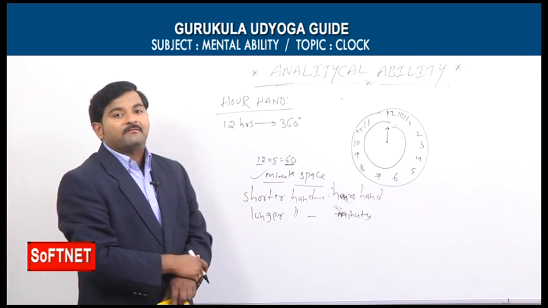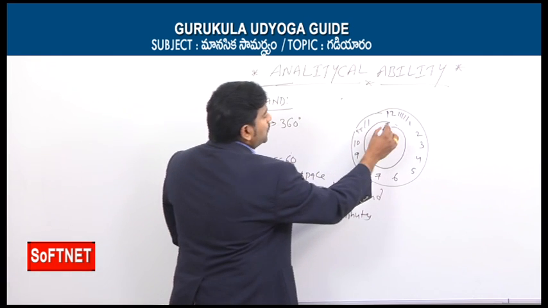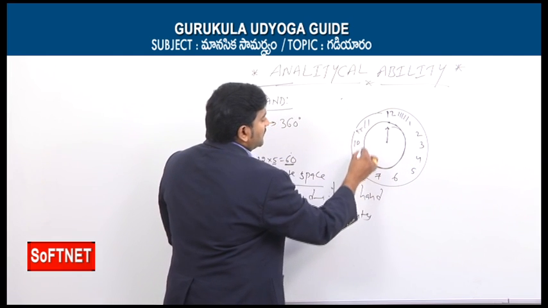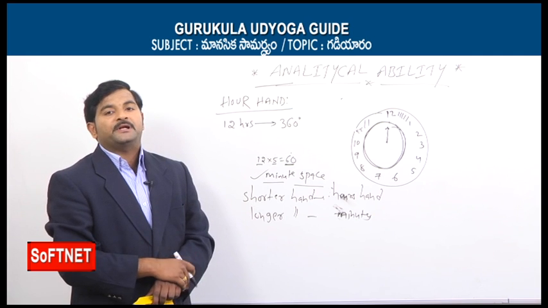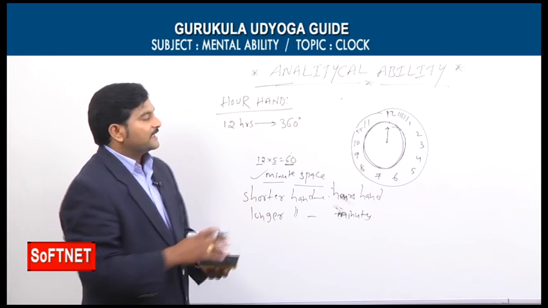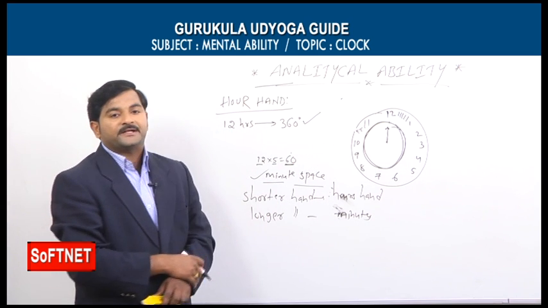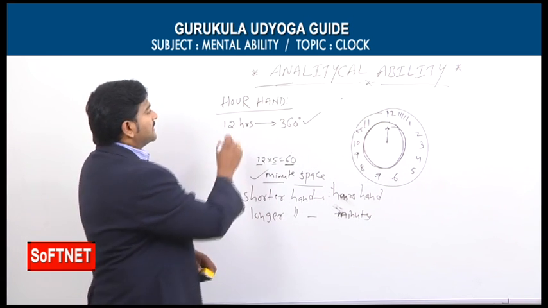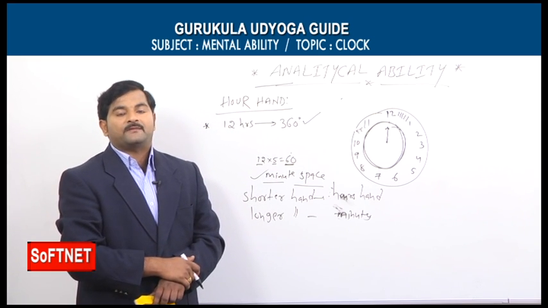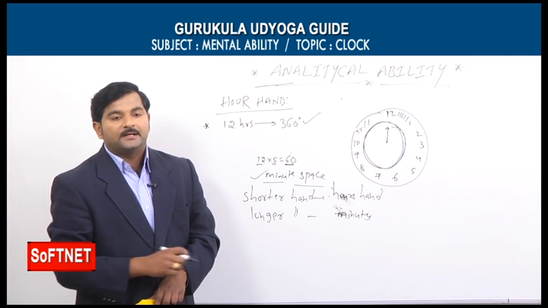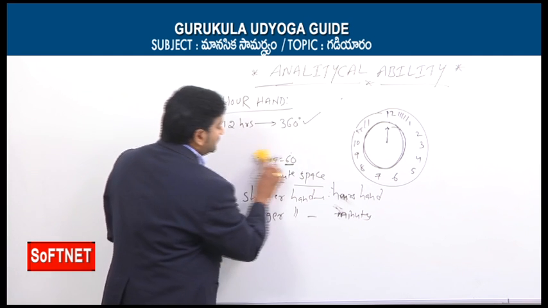How can you say the hour's hand made 360 degrees in the span of 12 hours? From 12 o'clock to 12 o'clock means the hour's hand made a complete revolution. A complete revolution means it forms a circle. As already told, a circle has 360 degrees. That's why, from the hour's hand, we can make one starting point: in the span of 12 hours, the hour's hand makes 360 degrees. This is a very important point regarding the hour's hand.